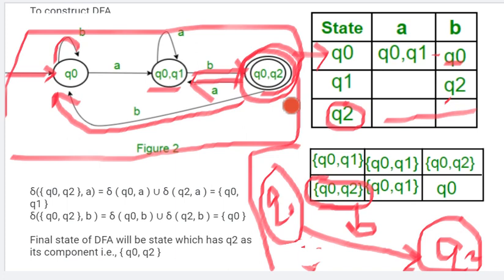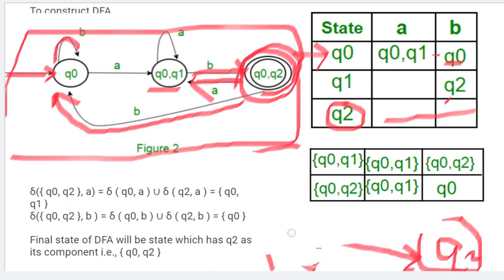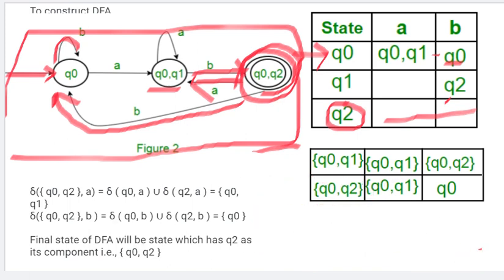So the Q1 and Q2 diagram will not be part of the DFA. Only one is accepted because it has a start state as well as a final state.